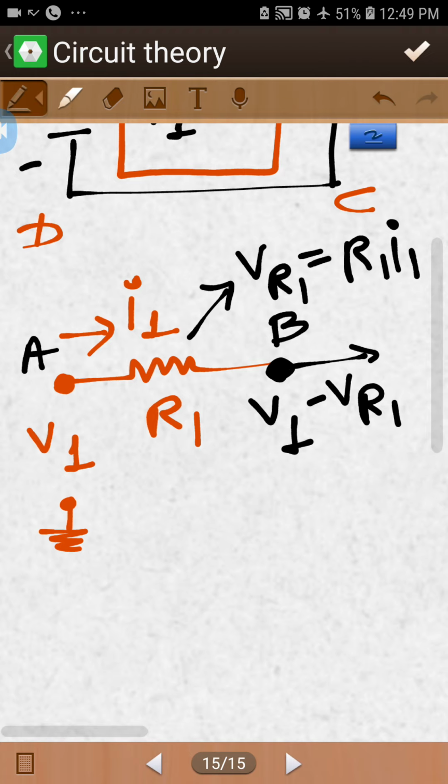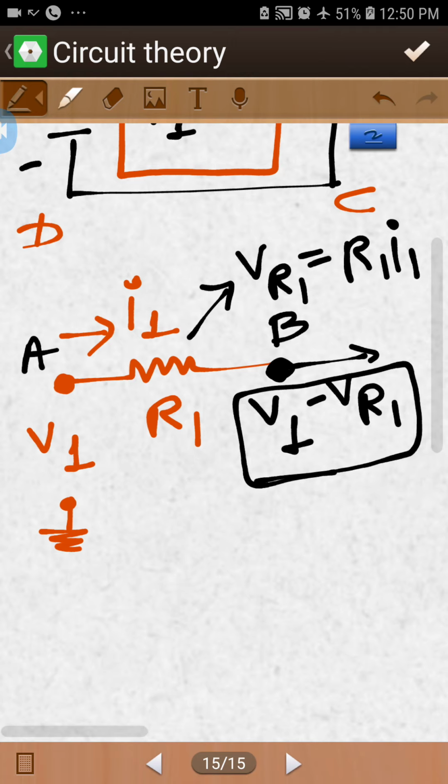So what is the purpose of connecting a resistor in the network? To drop the voltage. When V1 is the source, and a small amount of voltage drops on the resistor, there is a loss of voltage, because after the resistor a lesser amount of voltage remains compared to the V1 source.